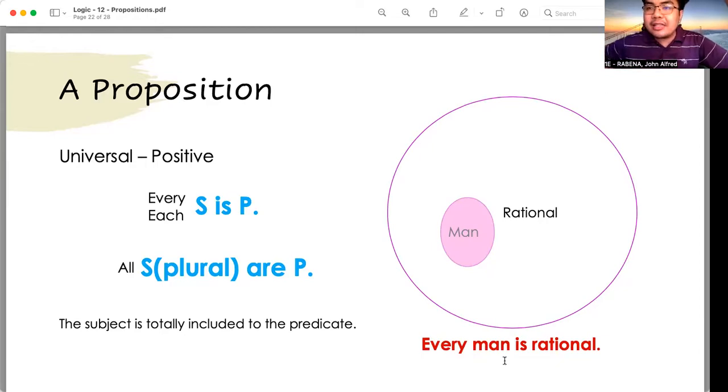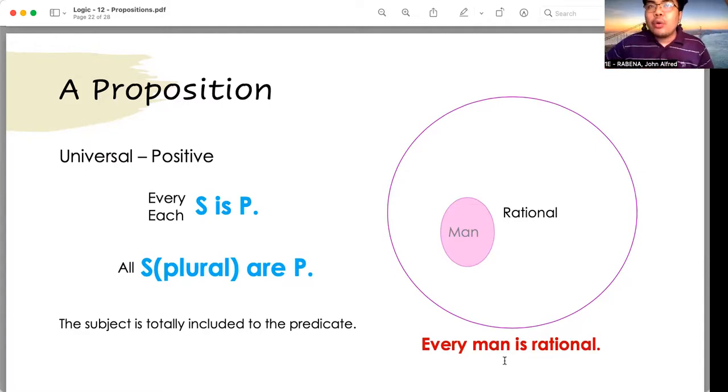What is the subject in that sentence? The subject is grasses. What is the predicate? The predicate is green. And what is the linking verb or the copula? The linking verb of the copula is the word is, right? So all grasses are, or sorry, the linking verb is are. So all grasses are green.